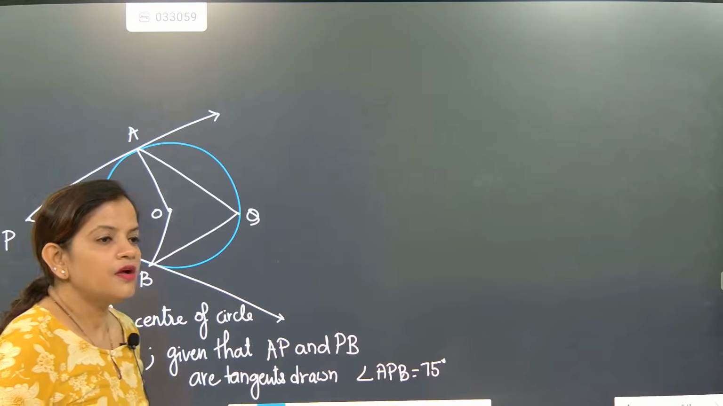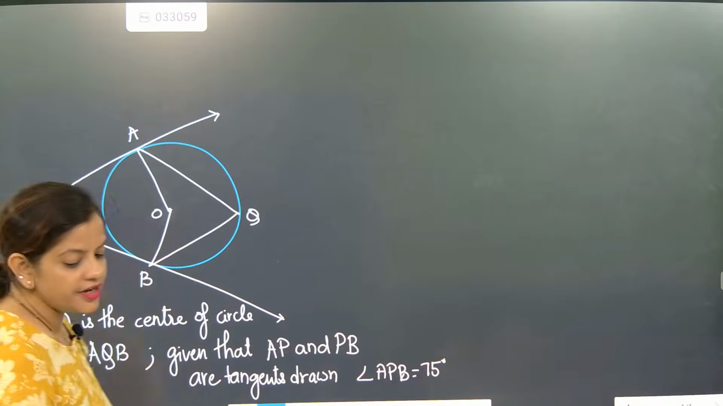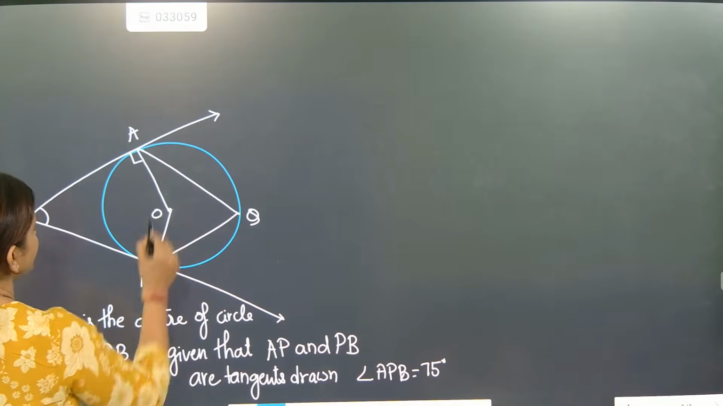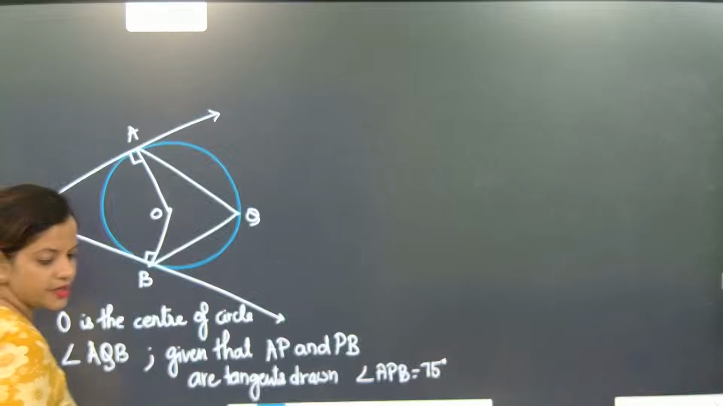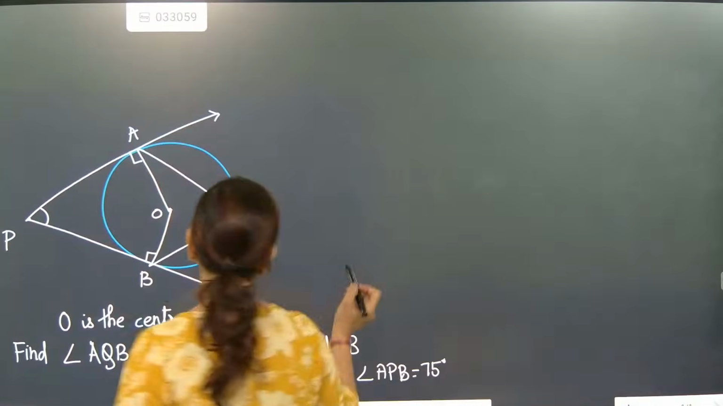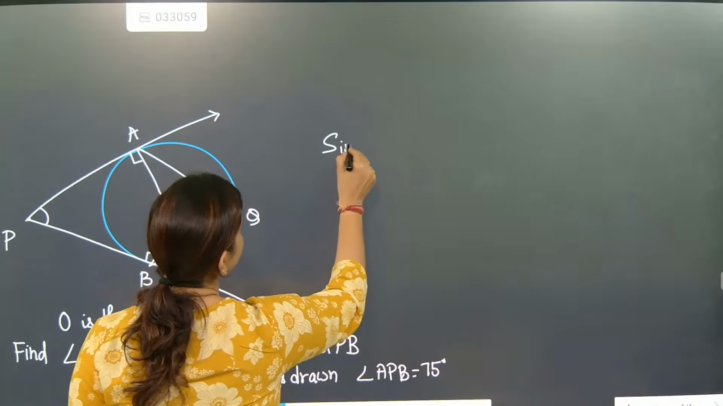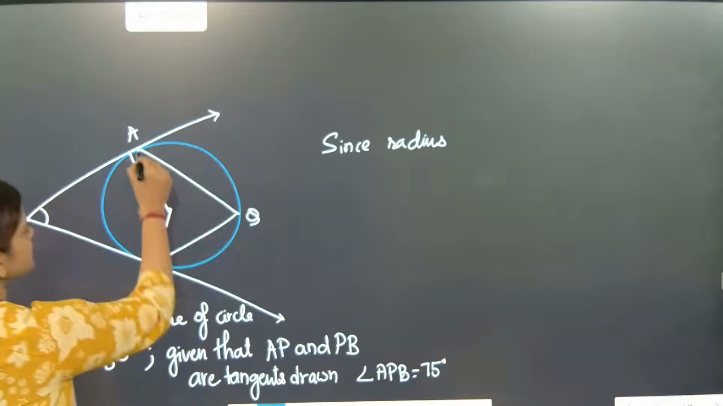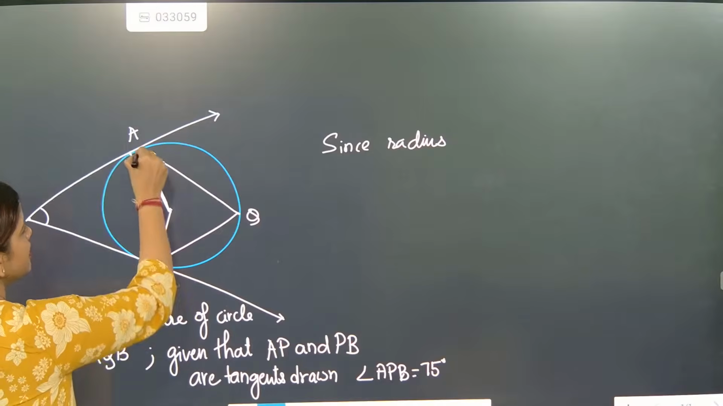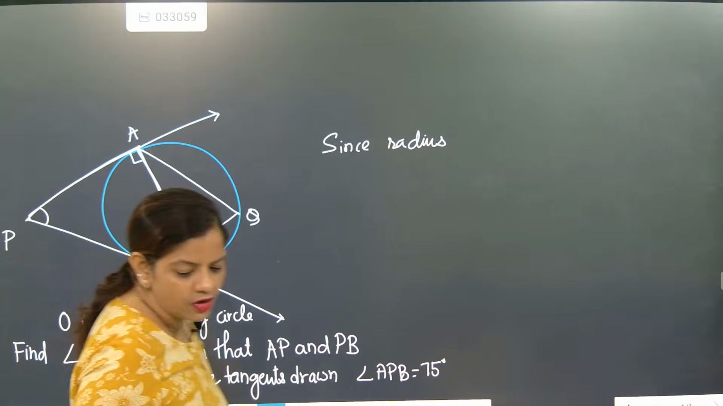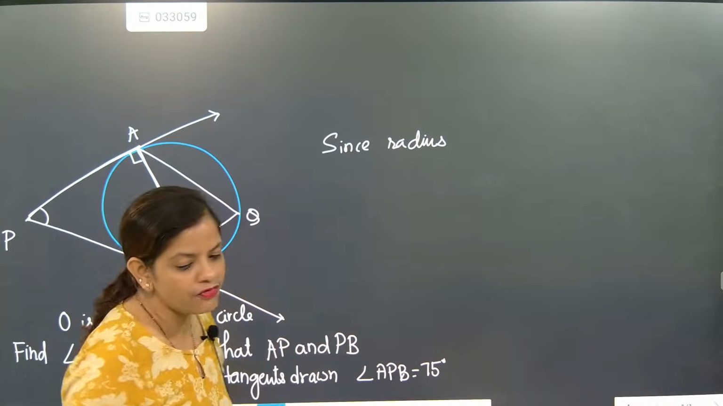Can I solve? Now look here, beta. We know that tangents and radius are perpendicular to each other. So this is 90. This is also 90. So radius and tangents are perpendicular to each other. Everyone please focus here. This is the radius coming from center and this is the tangent. So radius and tangents are perpendicular to each other at the point of contact.